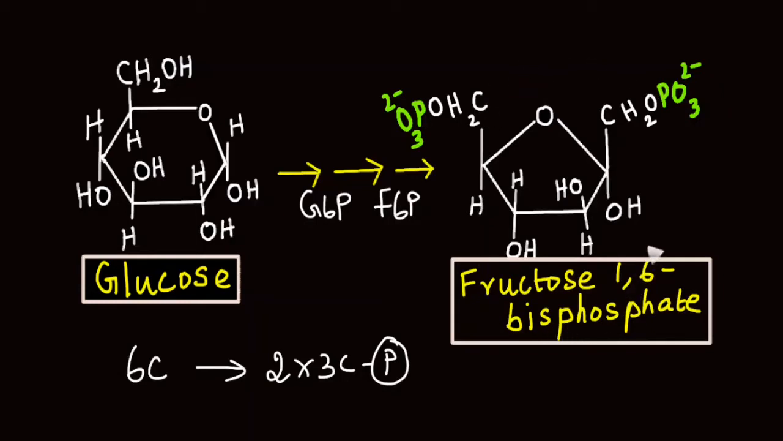So this structure of fructose 1,6-bisphosphate is very suitable for it to form 2 3-carbon compounds that are phosphorylated. You see, when it undergoes splitting here, as it is more or less symmetrical, it forms 2 3-carbon compounds. So on this side you see 3 carbons with 1 phosphate. On this side again 3 carbons with 1 phosphate.